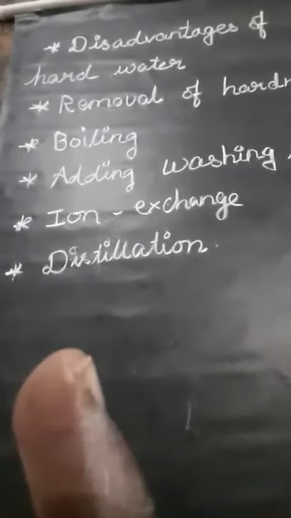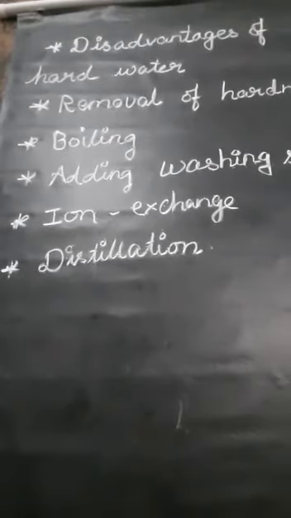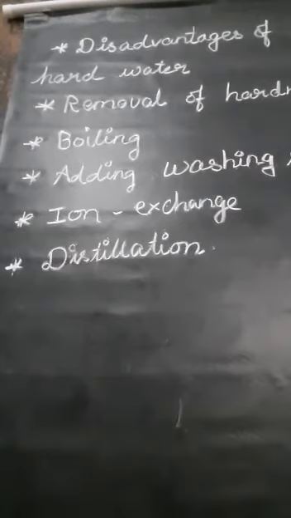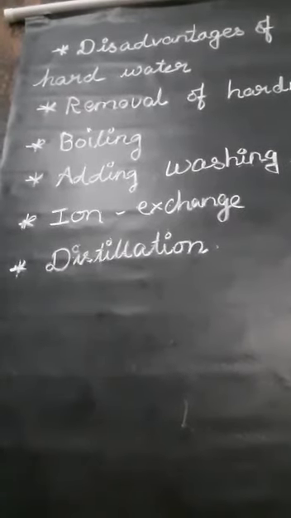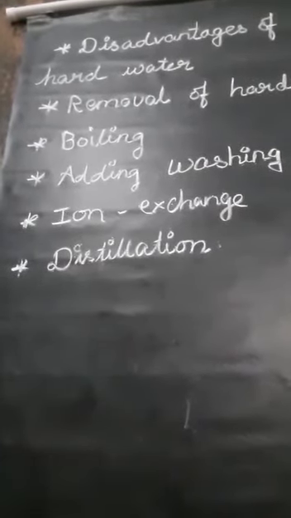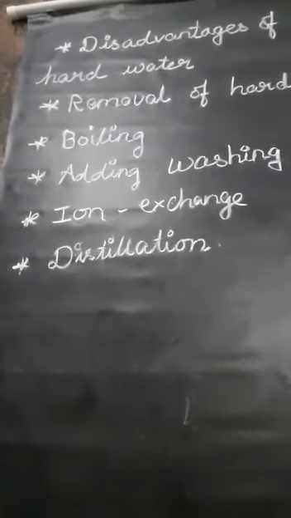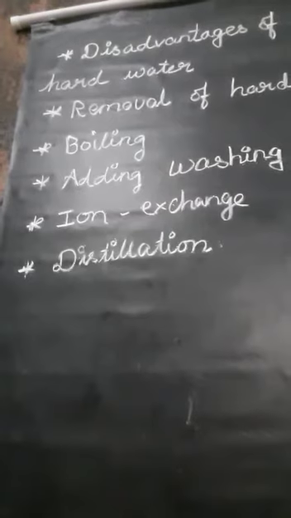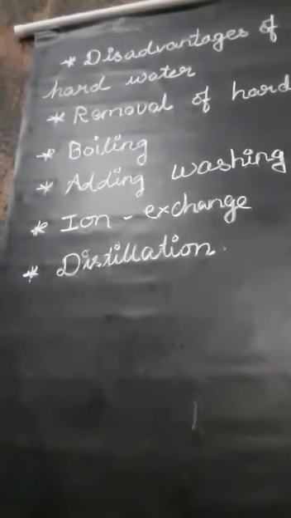Next, ion exchange. This is another method used to remove the hardness of water. The water is passed through a column of ion exchange resin, where the calcium and magnesium ions are replaced by sodium ions. This converts the hard water into soft water.